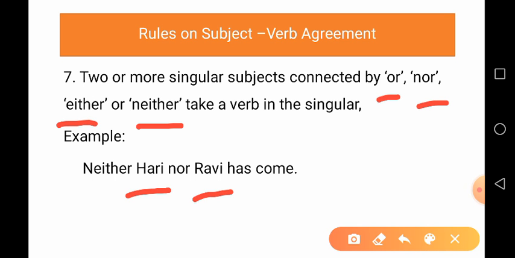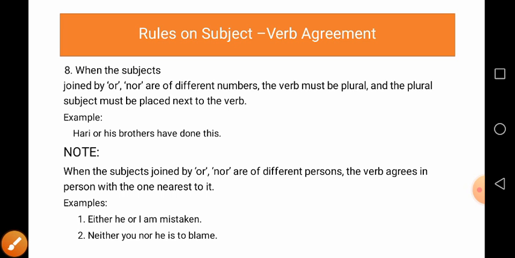But though there are two subjects, these two subjects are connected by the word nor, and the rule is that if two subjects are connected by or, nor, we take a singular verb. Now, you can see has is a singular verb because these two subjects are connected by nor, that is in rule number 7.